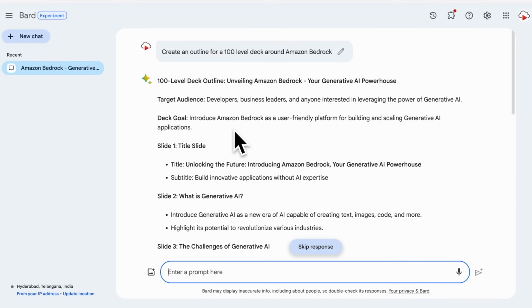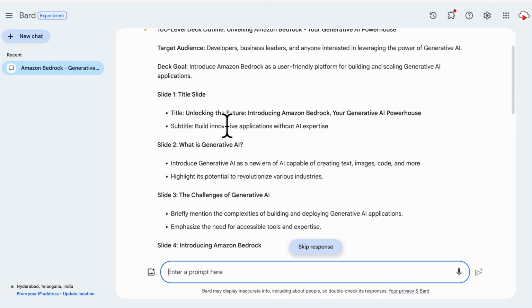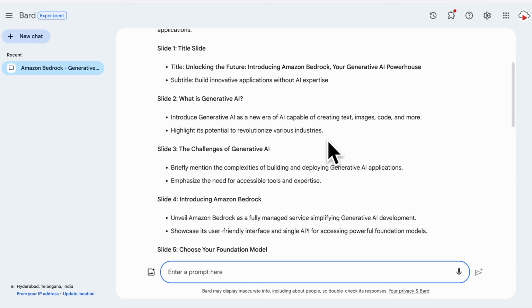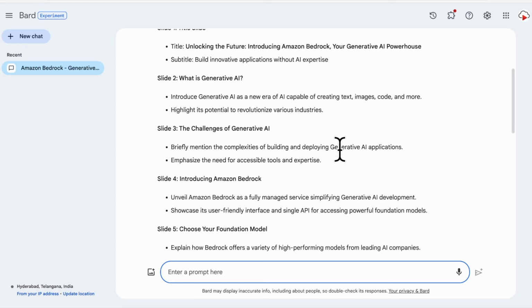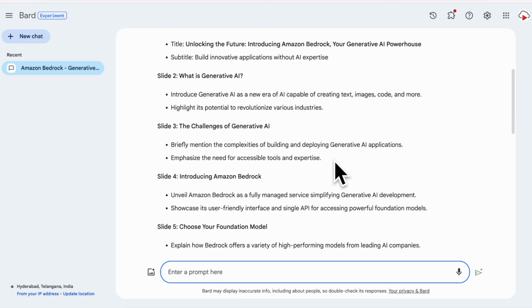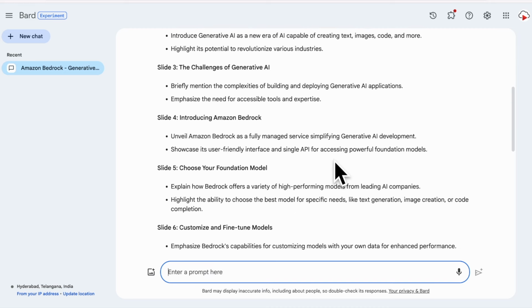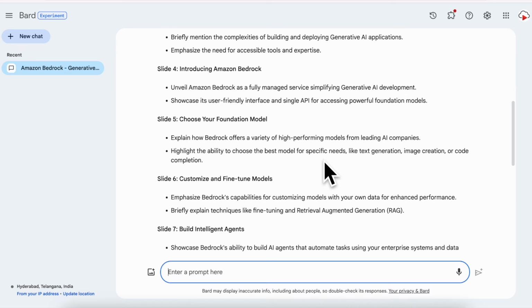It seems to have done a good job with the deck goal as well as the target audience. The first slide is a title slide. The second slide introduces generative AI basics. The third slide sets the stage by highlighting challenges in building generative AI applications. The fourth slide introduces the service. The fifth jumps right into foundational models, which are pillars of the service.